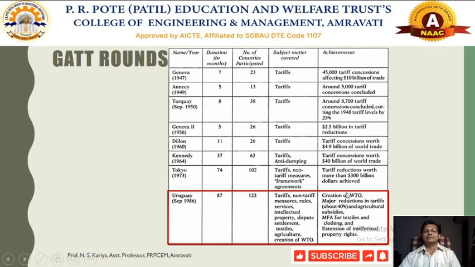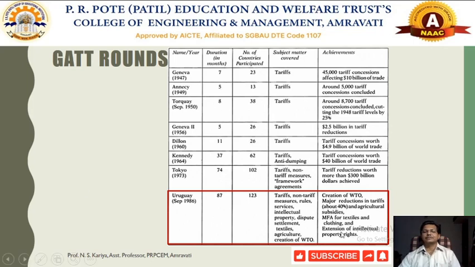And finally, what was the achievement during this Uruguay round? We formulated the WTO, the World Trade Organization, which favored a major reduction in tariff of about 40%, and agriculture subsidies were given to certain nations. Most favored nation clauses were introduced particularly for certain industries, for example those importing or exporting textiles and clothing related products.